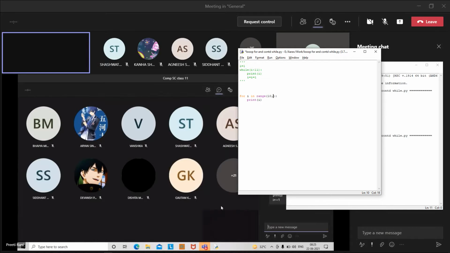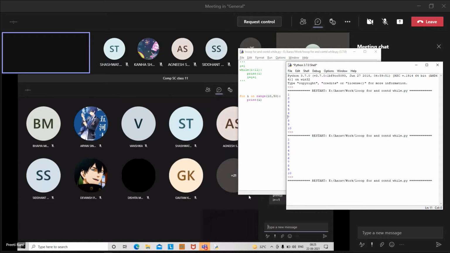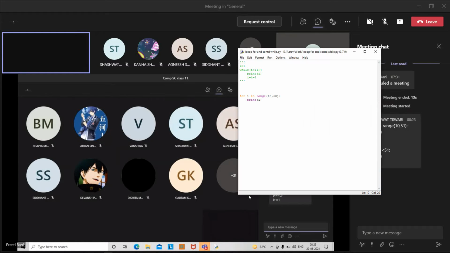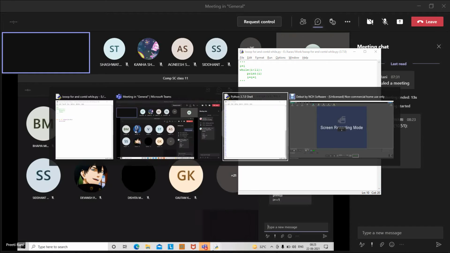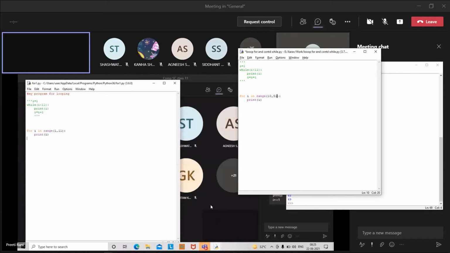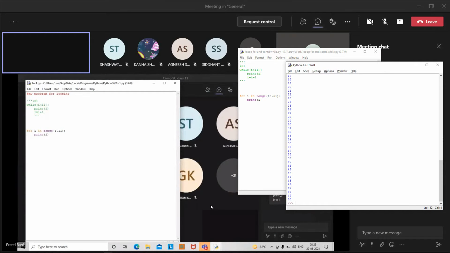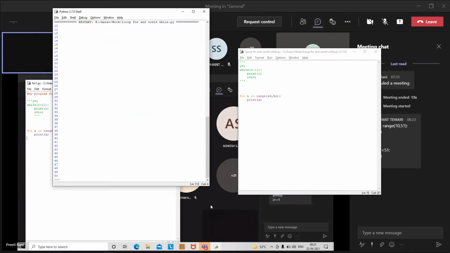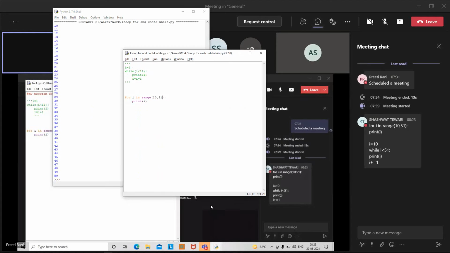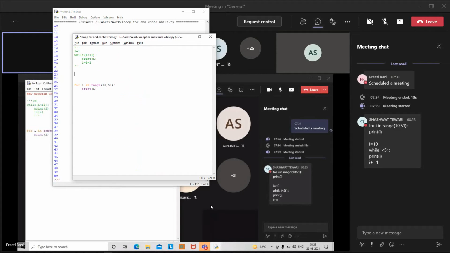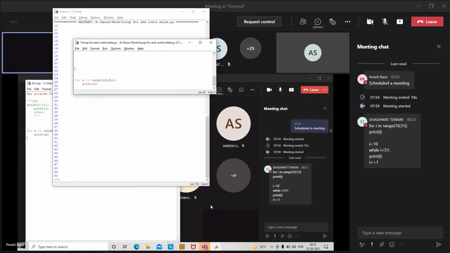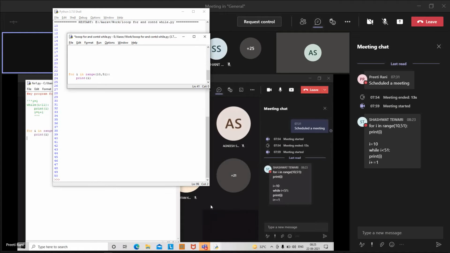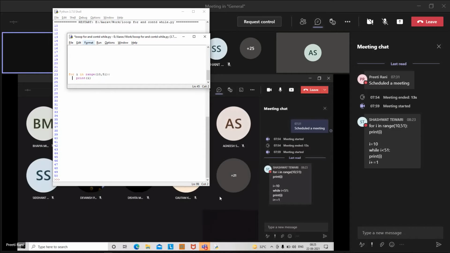It is quite blur. Can I screen share? Yeah.